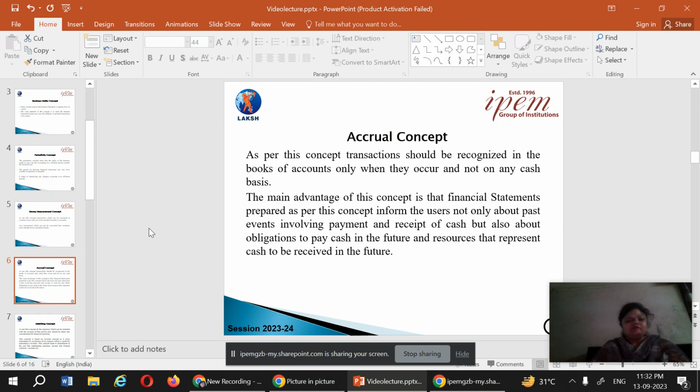So all the transactions which are done on credit, which may have an impact on another year but are transacted in this particular year, will be recorded in the books of accounts. So in the accrual concept, we also take into consideration transactions done on a credit basis or which have an impact in the future.